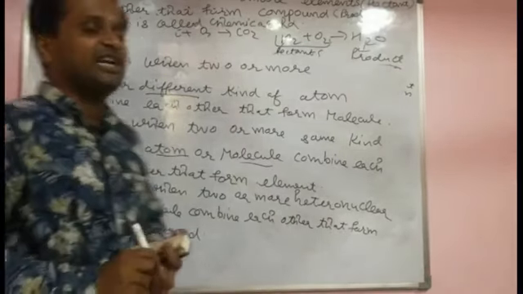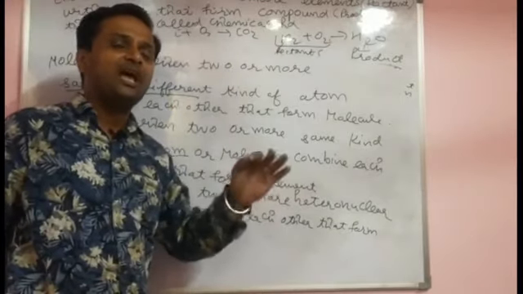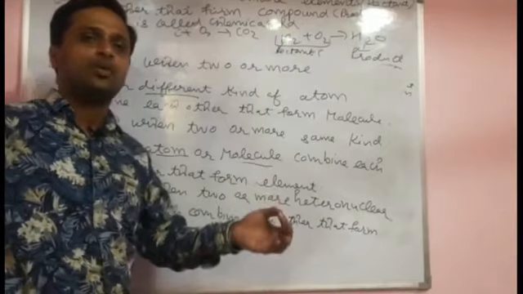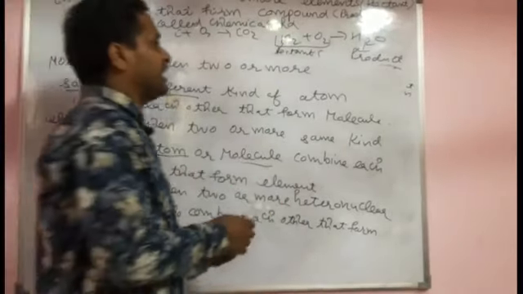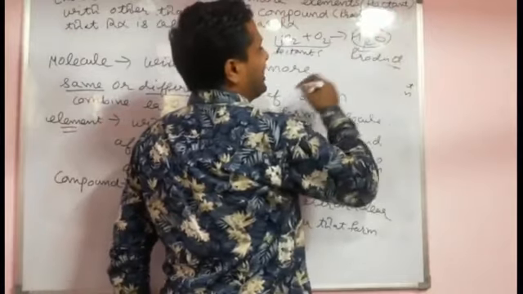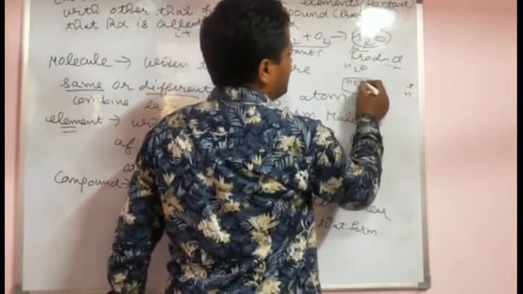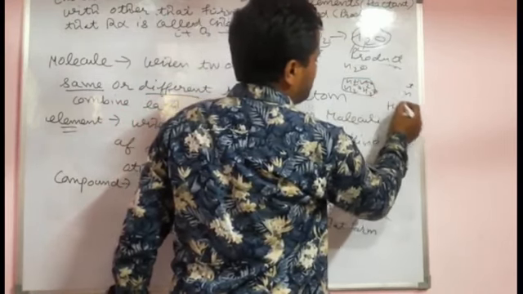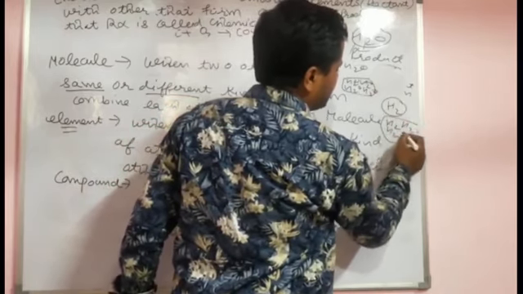I think you understand this topic. I already told you the pure substance is divided into element and compound, and what the element, compound and molecule are. Some students think that H2O is a compound. No, actually a single H2O is a molecule. If a lot of H2O is combined, that is a compound only. A single H2O is a homonuclear molecule. If a lot of H2 molecules combine with each other, that forms an element.